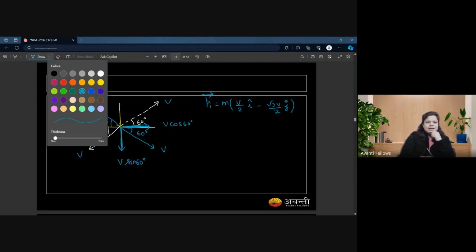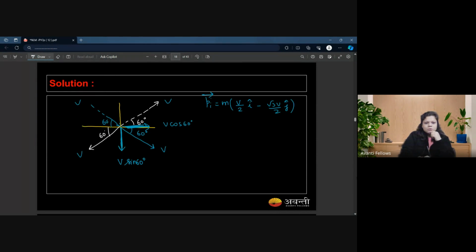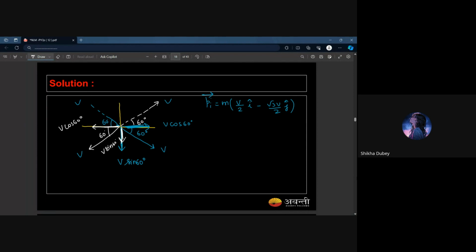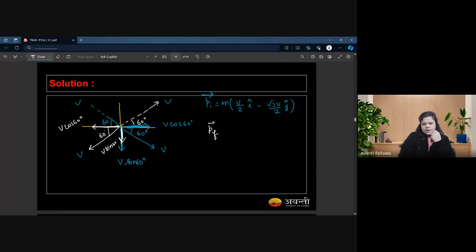Let's resolve the final one. You will get a negative component in the x direction, and it would become v cos 60 degrees. You will get a negative one in the y direction also, and it would be your v sine 60 degrees. Yes or no? So your final momentum vector would become mv by 2 i cap of negative 1, negative of root 3 by 2 v j cap.